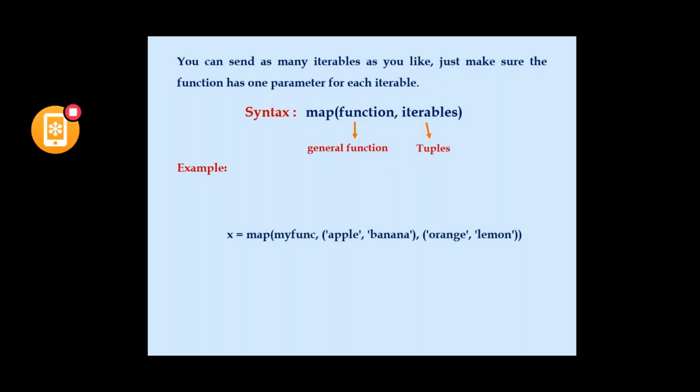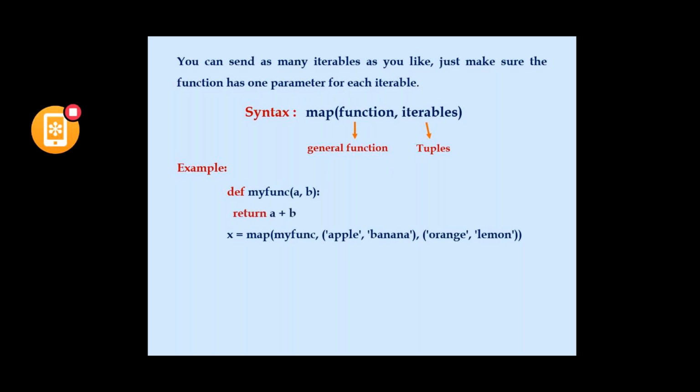Now we have to define my function, that is a general function. Whenever the map x equal to map of my function is executed, my function will be called. For that, we have to pass two arguments, that is one item from one tuple and another item from another tuple. Apple and orange together we are passing as a and b to my function.